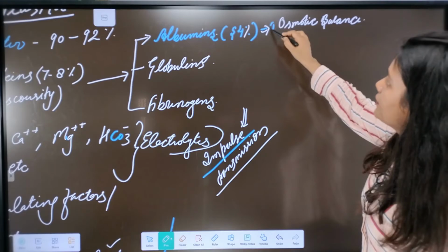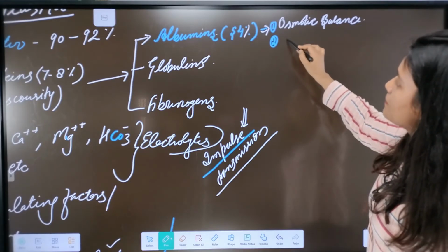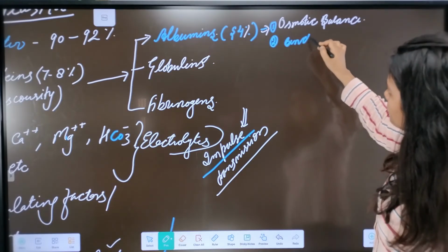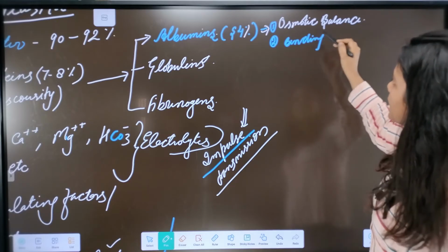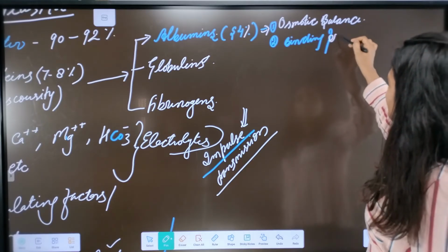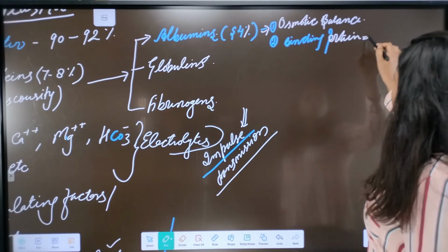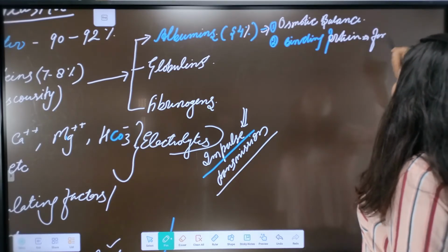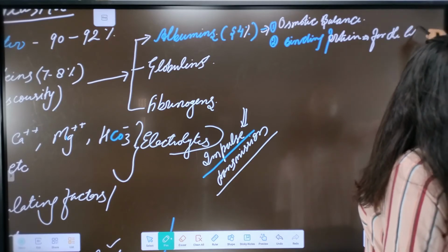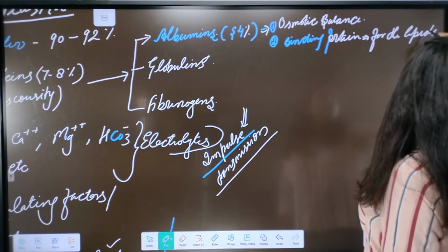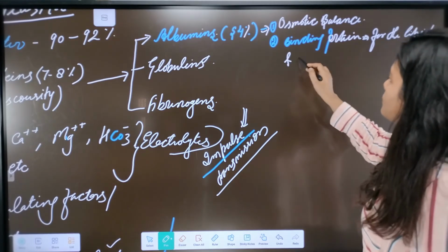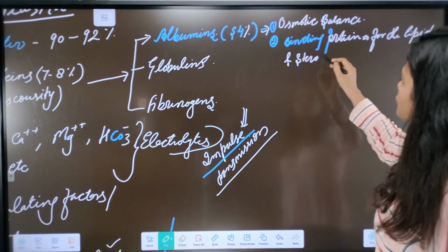Their next function is as a binding protein, for lipids and steroid hormones.